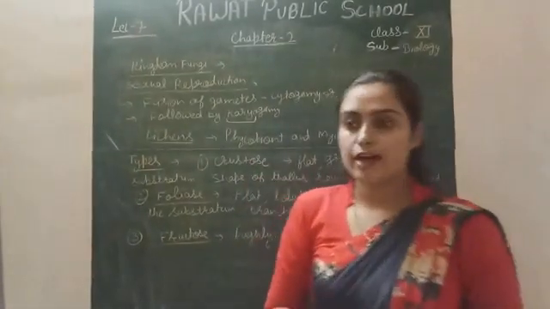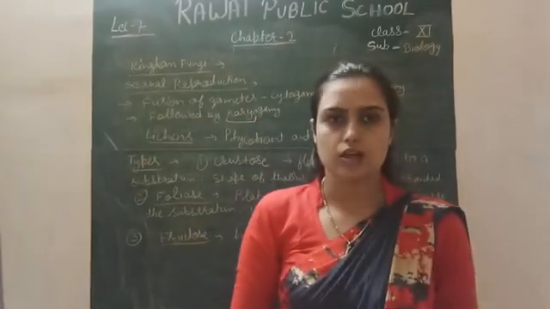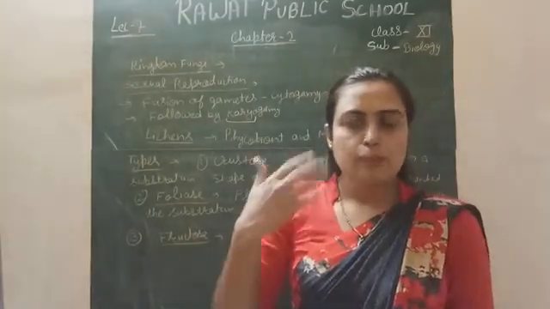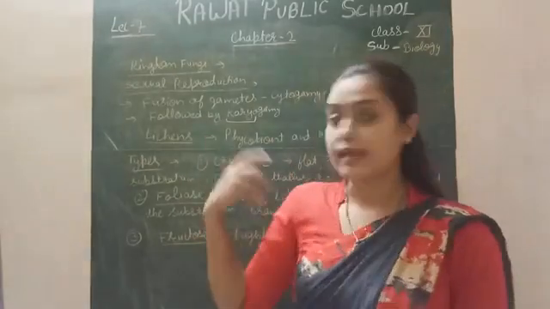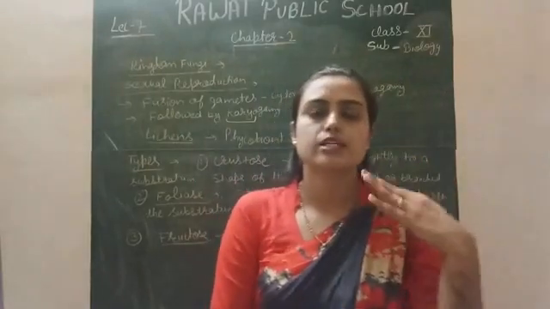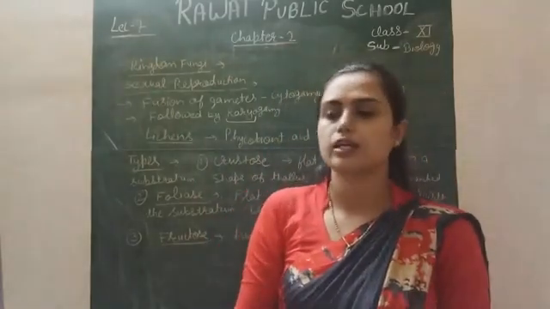Okay, lichens have a very important role in our life actually, because before the plant kingdom there were lichens present, because algae are the lowest plants in the plant kingdom.